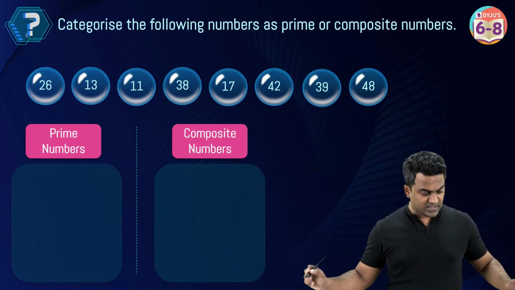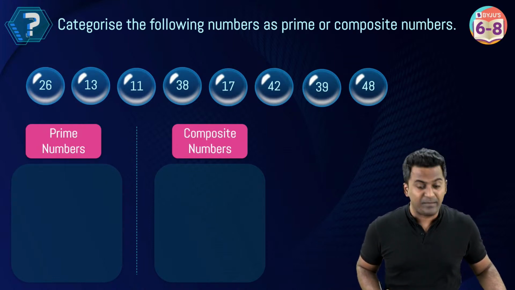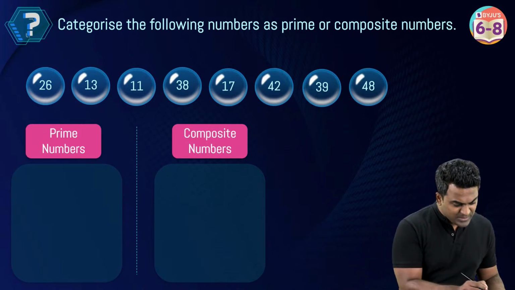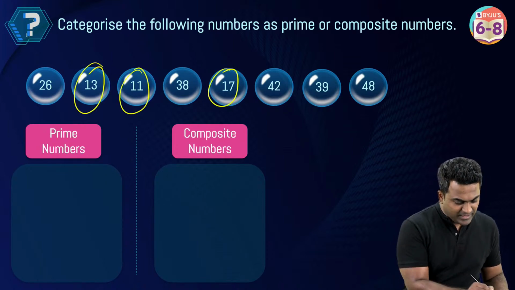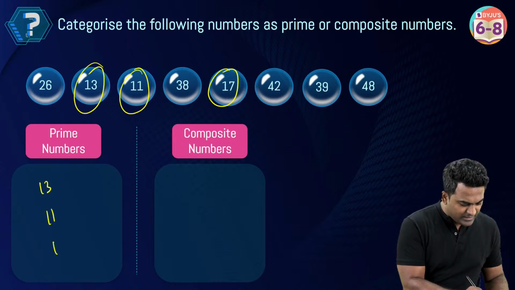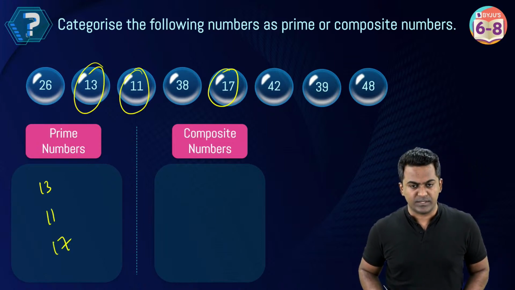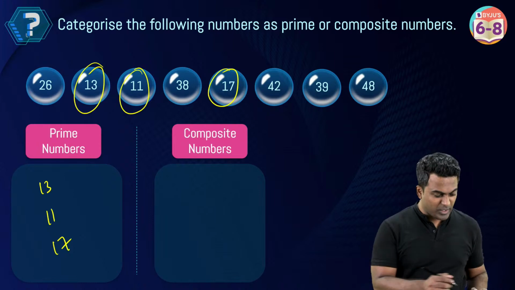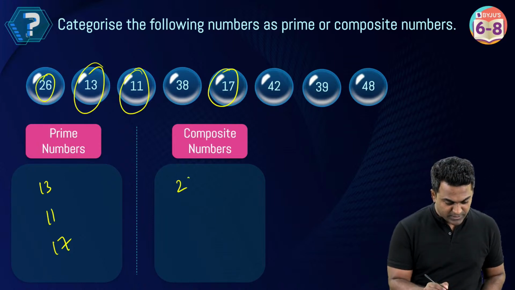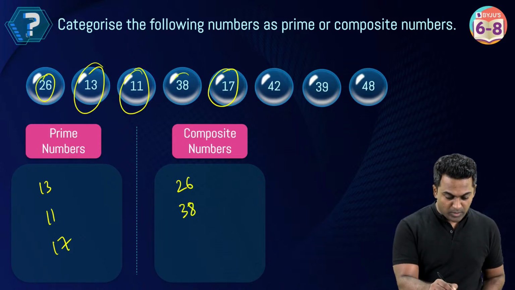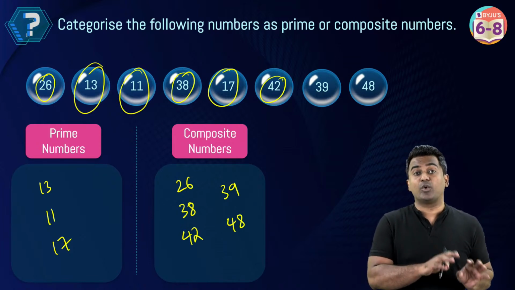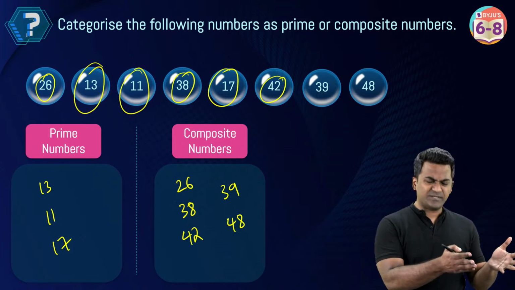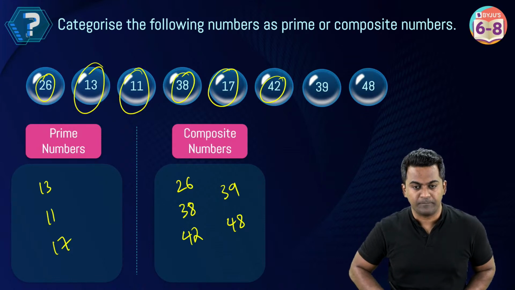All right, so we have answers coming up. Apologies for that. What are prime numbers? 13, 11, and 17. So these are going to be your prime numbers. And the remaining ones, of course, are going to be composite. Like 26 is going to be composite. 38 is going to be composite. 42 is going to be composite along with 39 and 48, because these numbers have more than two factors, whereas prime numbers are only going to have two factors.